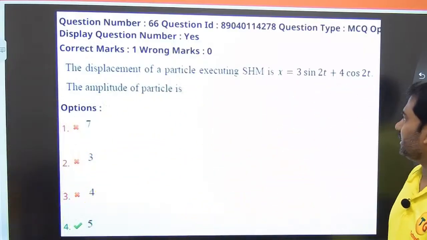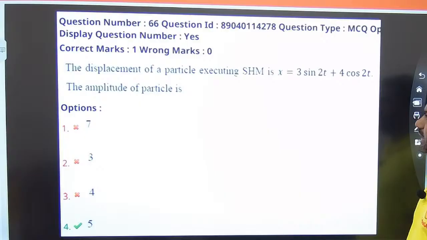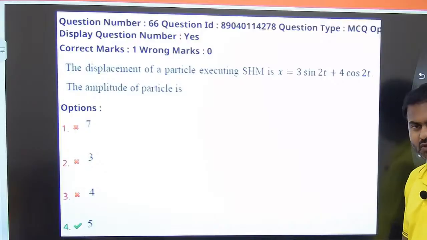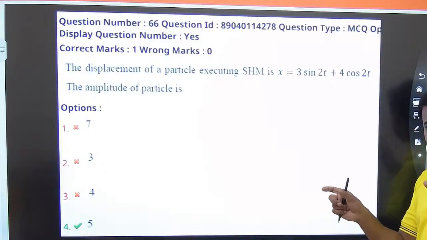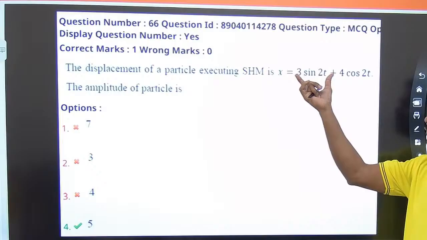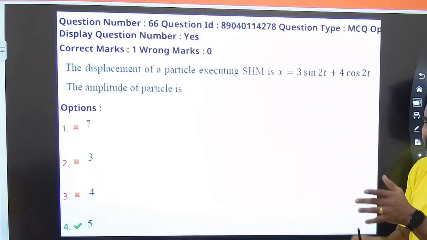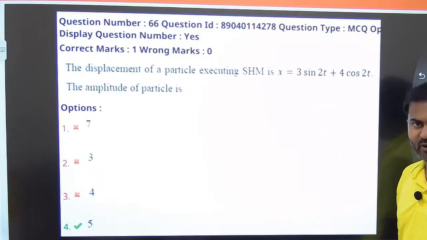It is given that the displacement of a particle executing simple harmonic motion is x equals 3 sin 2t plus 4 cos 2t. So two sinusoidal curves, 3 sin 2t and 4 cos 2t, are both added here. We need to get the amplitude of the particle.